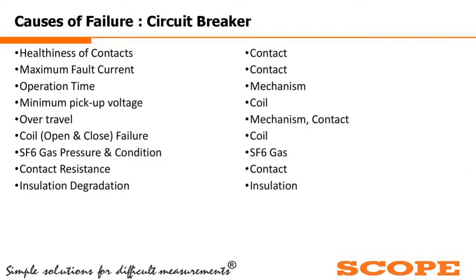Now let's talk about the causes of failure of breaker. What are the reasons for failure? It is the healthiness of contacts, maximum fault current, operating time, minimum pickup voltage, overall travel, all these things.